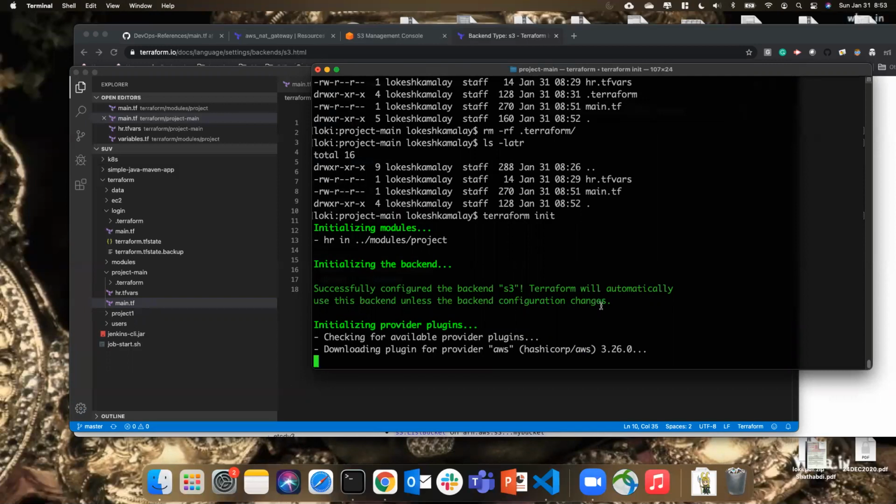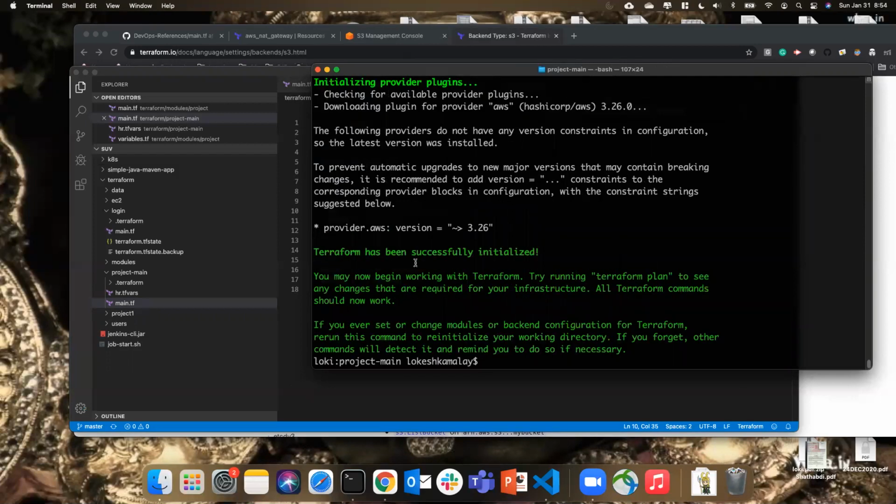So Terraform is smart here. In case the TF state file already exists and then you are trying to use the backend, it detects the changes. It informs you, hey, you found a different backend. You want me to copy the TF state file to the newer one? If you say yes, it will copy automatically. Okay, so this is there.